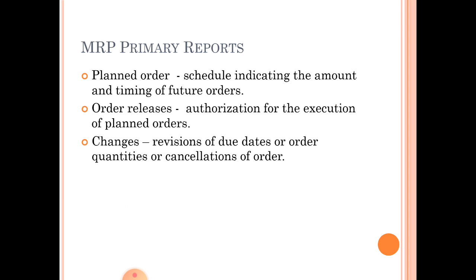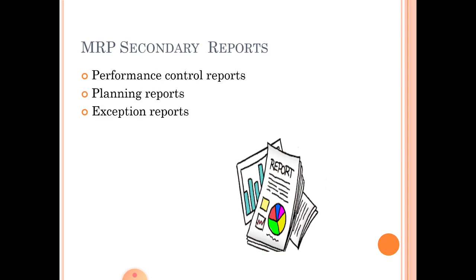So whatever has come from the customers. Then order releases, authorization for the execution of planned orders. This is after a planned order, somebody has to execute the order. For example, a purchase order placed in the third week of May. When the third week comes, somebody has to place an order to suppliers. So next is changes. Any revisions of due dates or order quantities or cancellation of orders have to be recorded. So that is about the material requirement planning primary reports.